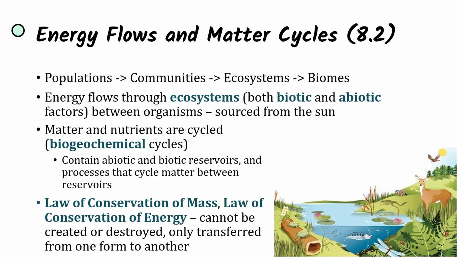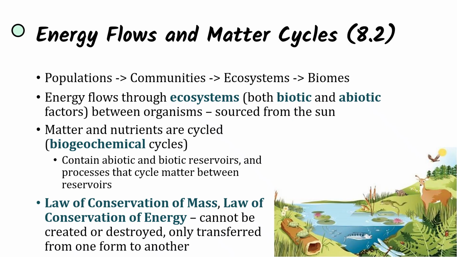And when we look at organizations of animals, we start from populations, which are same species, individuals that interact. Then we go to communities, multiple species interacting, and then ecosystems, where we have both biotic, living, and abiotic, non-living factors, such as sunlight, such as water, such as rocks. And energy is going to flow through these ecosystems between organisms, and it's initially going to be sourced from the sun.